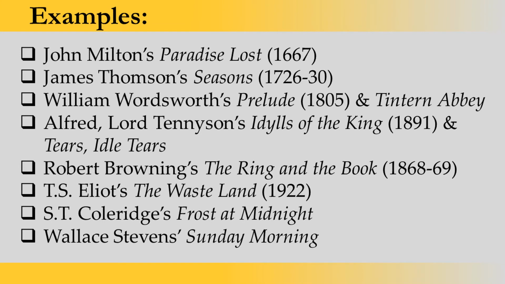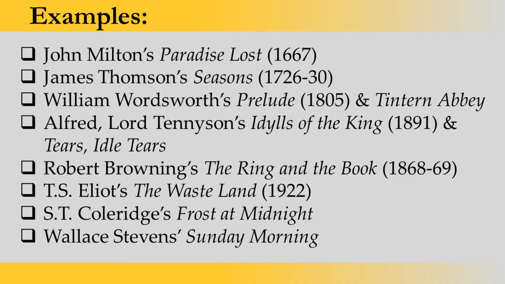Next we have T.S. Eliot's The Waste Land. Most of The Waste Land is composed in blank verse, and it was published in 1922. If you look at The Waste Land, you find there is no rhyming scheme. Most of the time the lines are unrhymed, and hence we have blank verse, iambic pentameter, by T.S. Eliot. We also have S.T. Coleridge's Frost at Midnight and Wallace Stevens' Sunday Morning. So these are some of the examples composed in blank verse.